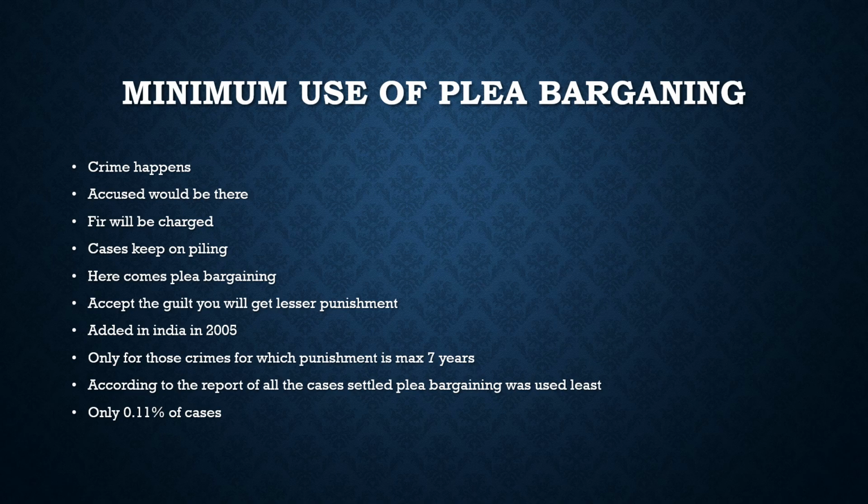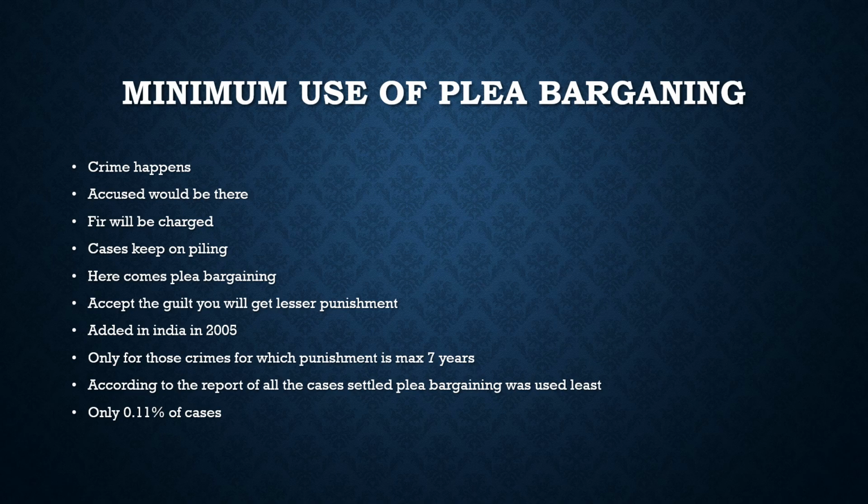For example, this plea bargaining applies to only those crimes whose maximum punishment is 7 years. It excludes the crimes against women, children, and various socio-economic offenses. And also, we should know that if there is a first time criminal, for them the court can reduce the sentence to 1/4 or 1/6 of the punishment. For example, अगर किसी क्राइम की punishment 4 साल है तो उसको 1 साल कर सकते हैं, so 1/4 or 1/6 of that punishment will be reduced if the accused is a first time criminal.